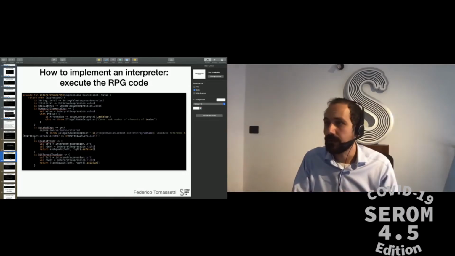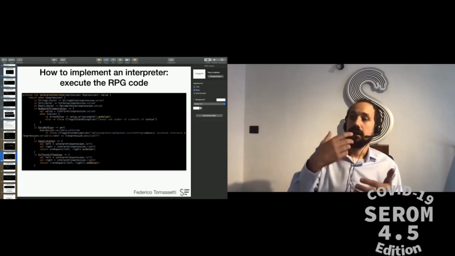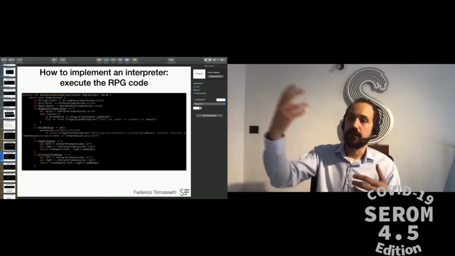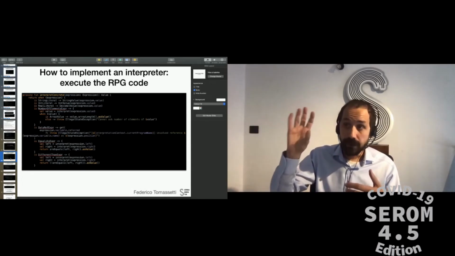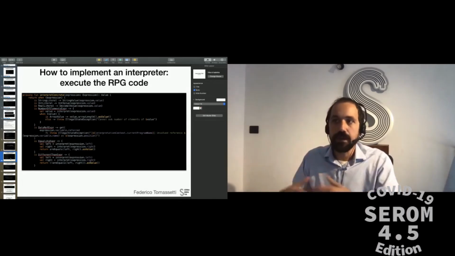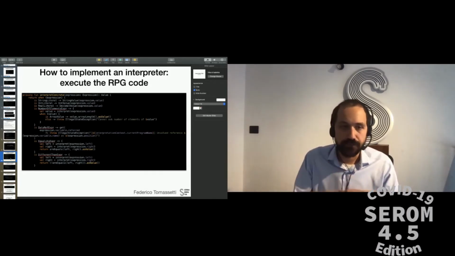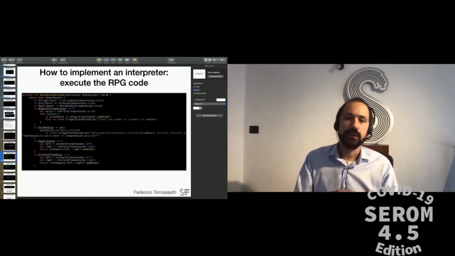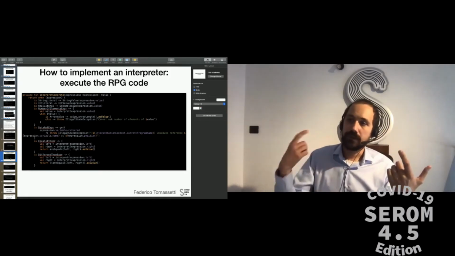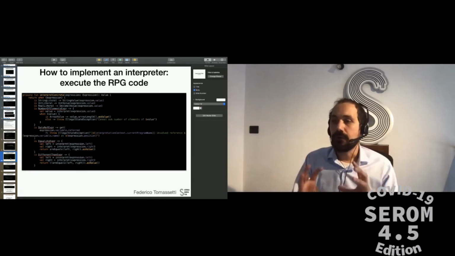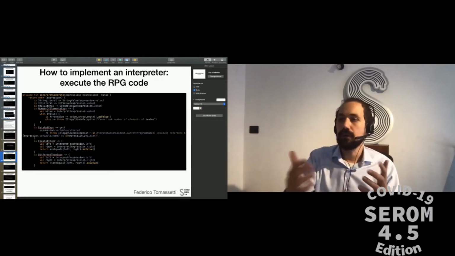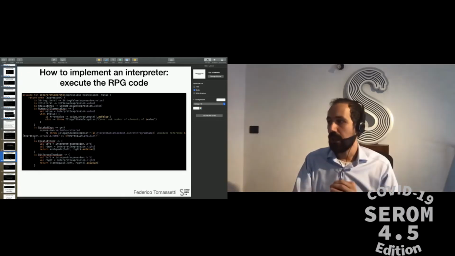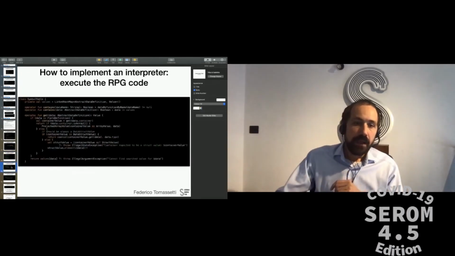We can have data references. For example, a plus 1. In the expression a plus 1, a is a data reference. So basically, I need to go on the symbol table, read the current value of a, and the current value of a will be the result of this expression. Then we can have, for example, an equality expression. In this case, we evaluate the value on the left, evaluate the value on the right, and then we verify if they are equal according to the definition of equal that we have in RPG, that could include some conversion and so on.